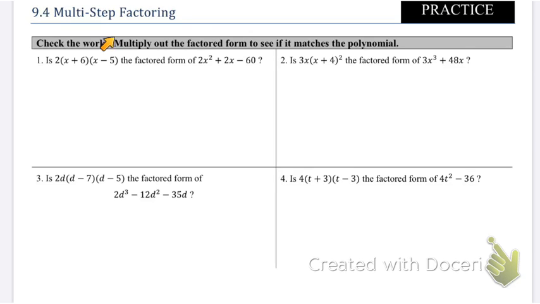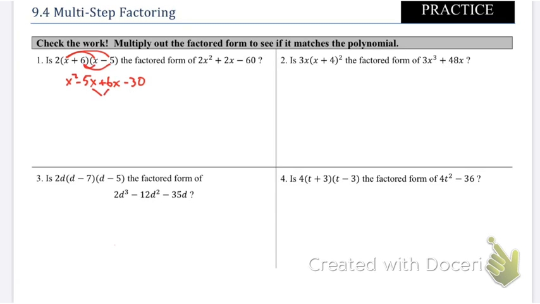And our job here is to check if I multiply this out, does it give me this answer? If it does, then we know this is the proper factors form. So what I'm going to do first to multiply this out is I'm going to multiply these two guys first using the distributive property. Okay? So we can go x times x, x squared, x times negative 5, that's negative 5x. And then we go 6 times x, that's plus 6x. And then 6 times negative 5, that is negative 30.